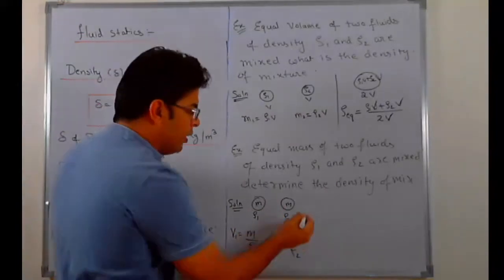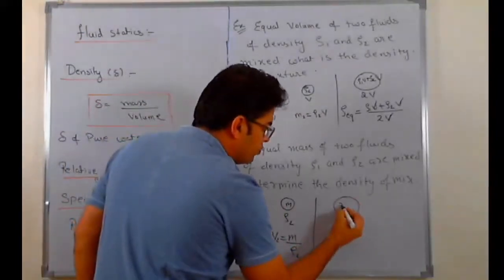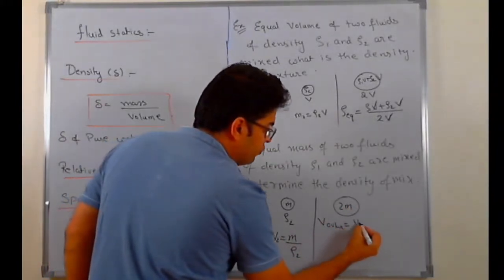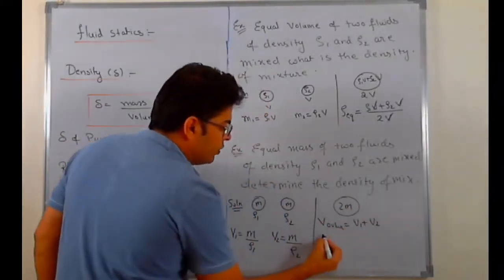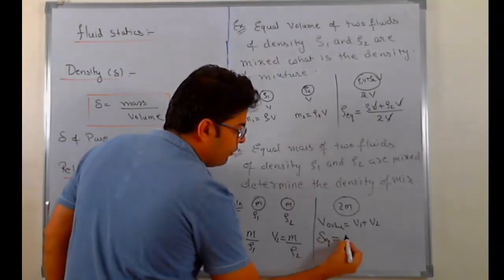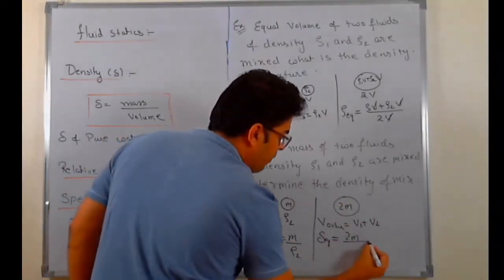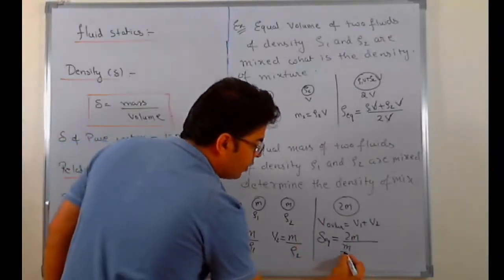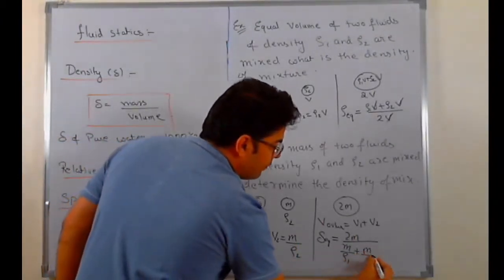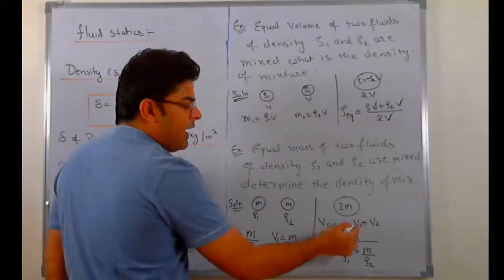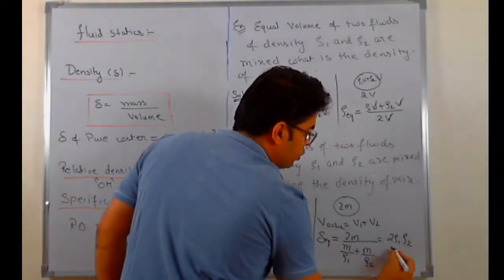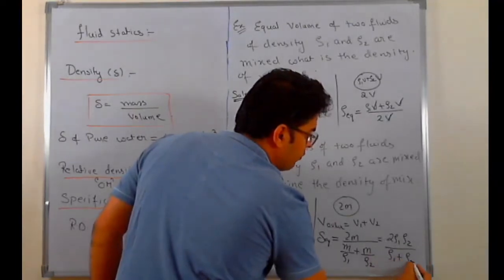When you add them up, the overall mass becomes 2m and the overall volume becomes equal to V1 plus V2. So you can say the equivalent density of this whole system is 2m upon the equivalent volume, which is V1 plus V2, which is nothing but m by ρ1 plus m by ρ2. You can cancel out m, and then on solving you will get 2ρ1ρ2 upon ρ1 plus ρ2.